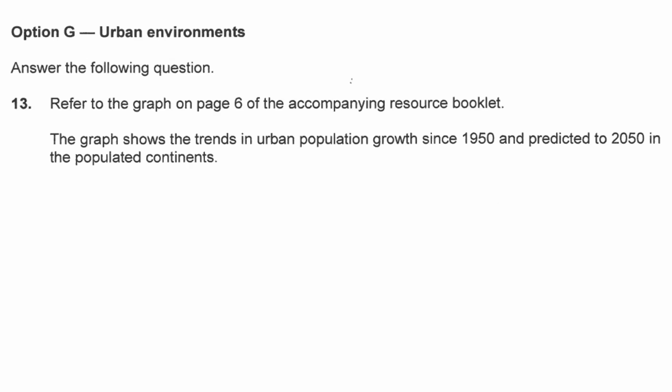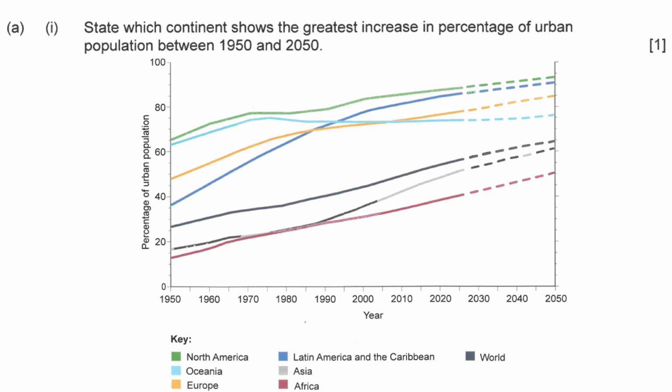Next one, the last option, urban environments. Refer to the graph on page 6 of the accompanying resource booklet. The graph shows the trend in urban population growth since 1950 and predicted to 2050 in the populated continents. Not the continents, look at the downward.